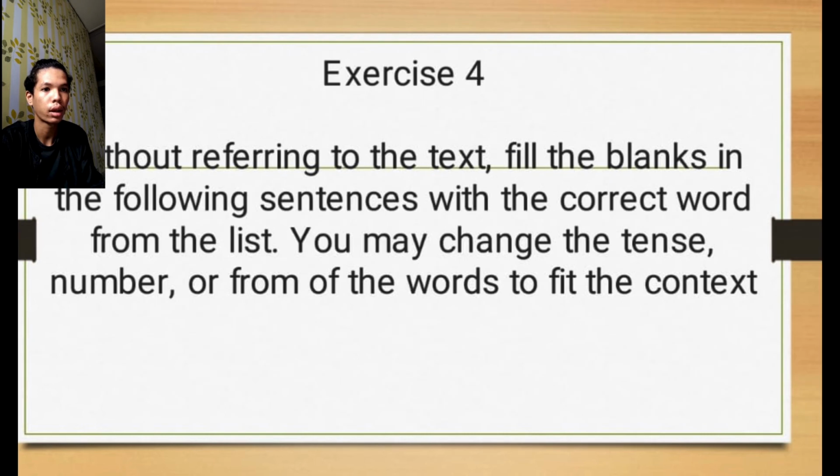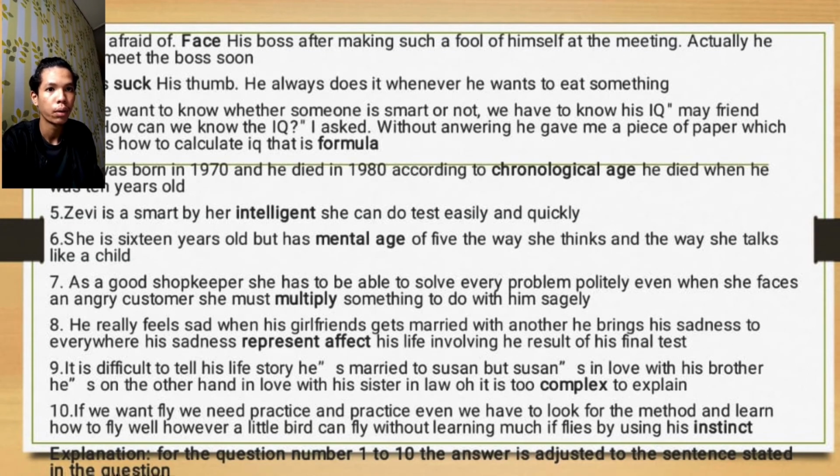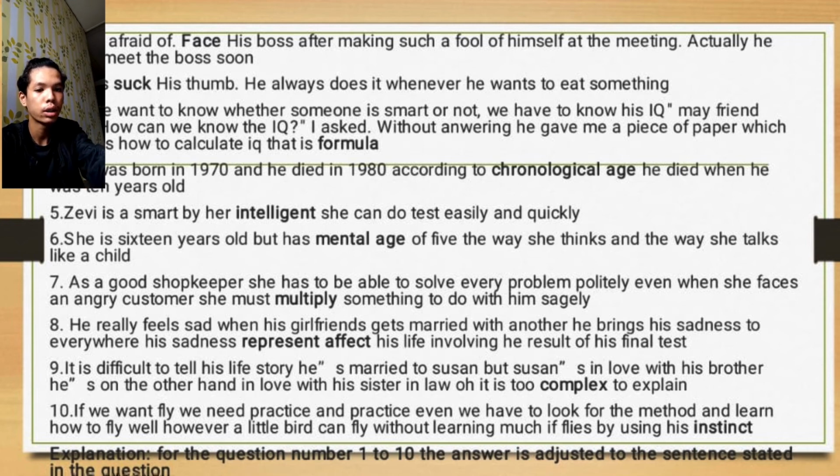Next, exercise 4. Without referring to the text, fill the blanks in the following sentences with the correct word from the list. You may change the tense, number, or form of the word to fit the context. 1. He is afraid to face his boss after making such a fool of himself at the meeting. Actually, he has to meet the boss soon. 2. He is such a thumb-sucker. He always does it whenever we have nothing to eat.